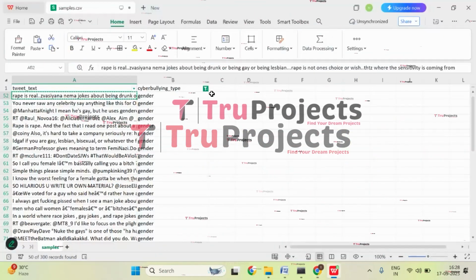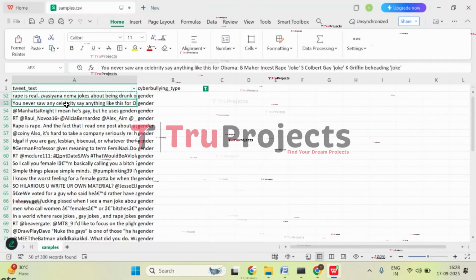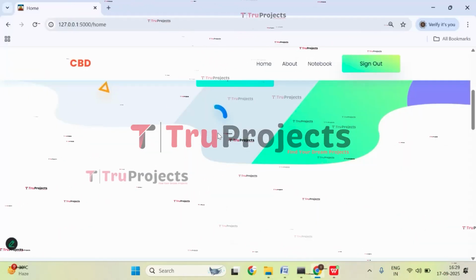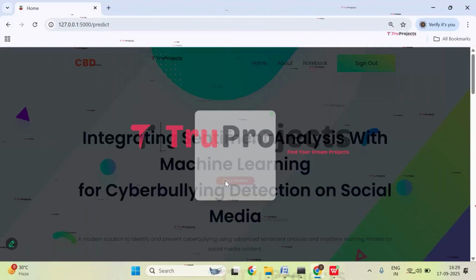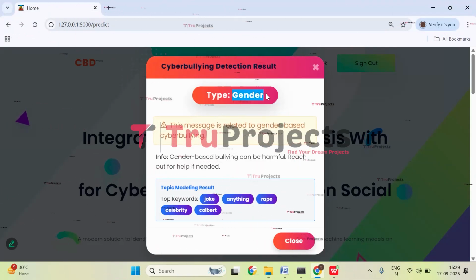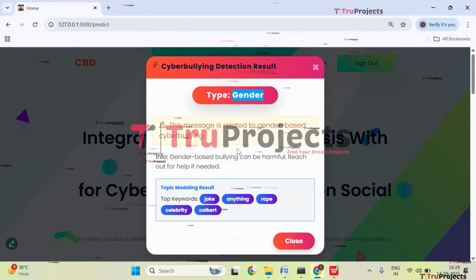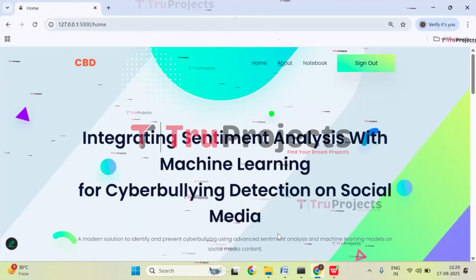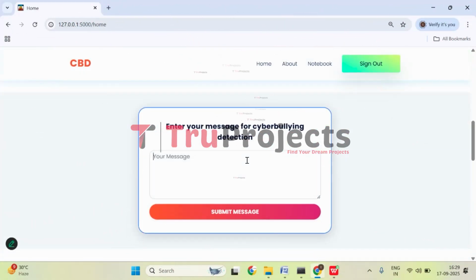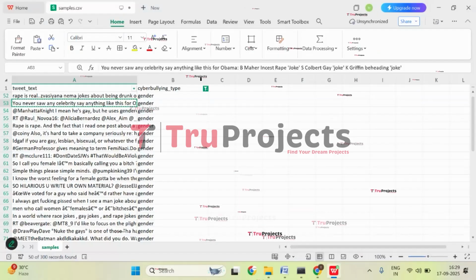Let's try with this one. Get back. Paste the message. So here, if you observe, here also we got the prediction as gender-based cyberbullying, and these are the top keywords which are extracted using latent Dirichlet allocation. Now let's try applying filter to the other class.